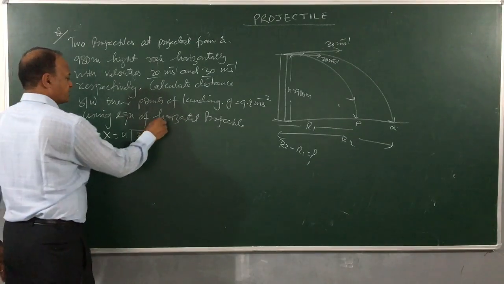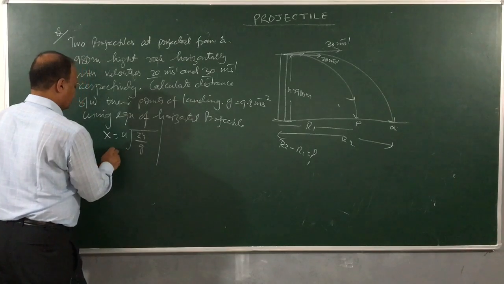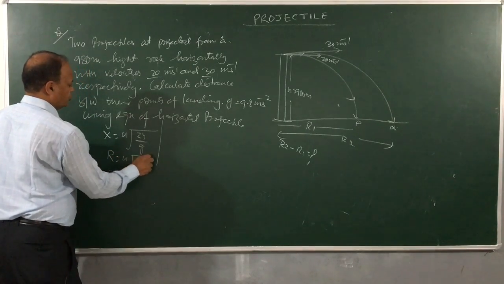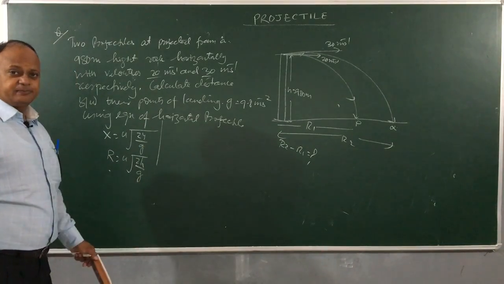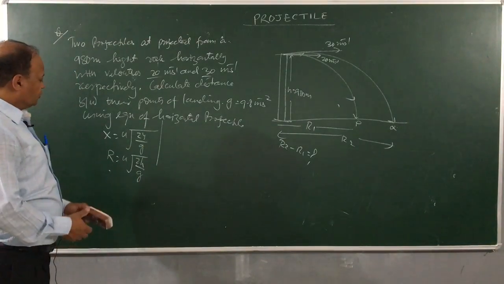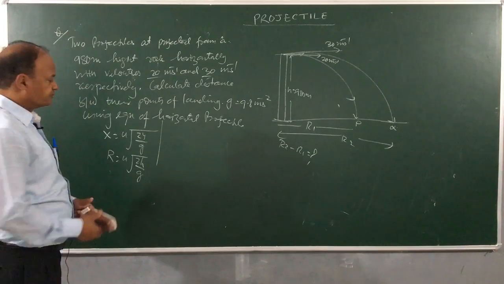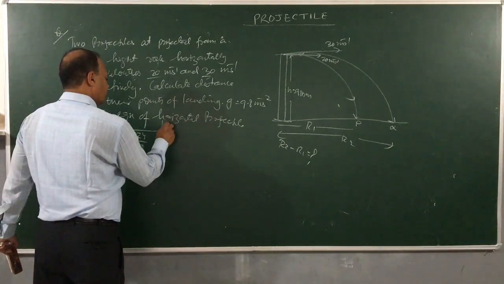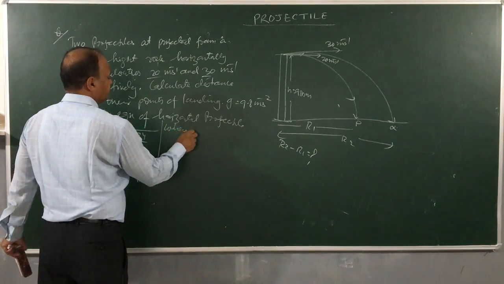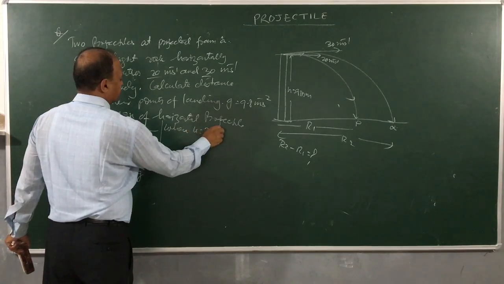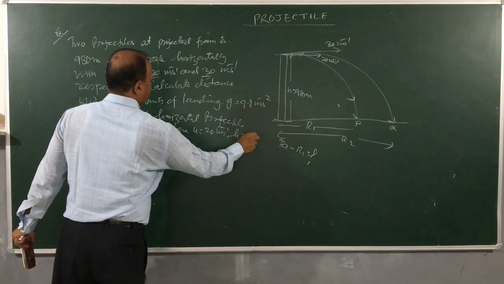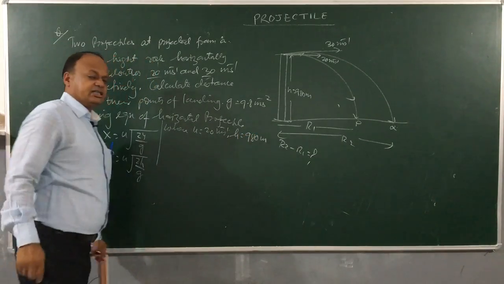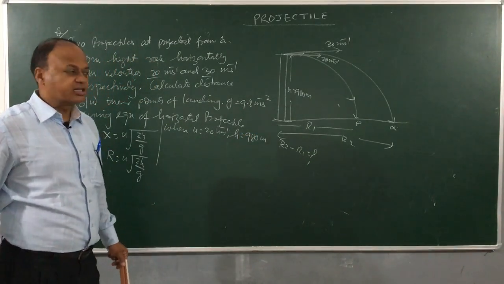Or you can also write it like this: r is equal to u root over 2h by g. Both are good enough. We can use any one of them. So we'll calculate r1 when u is equal to 20 meter per second. In both cases, how much is the height, children? 980 meters, and g of course is 9.8 meter per second square.